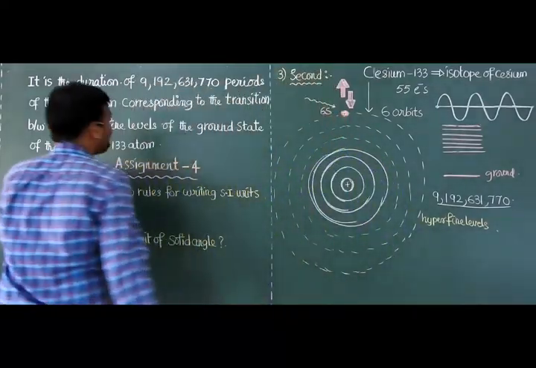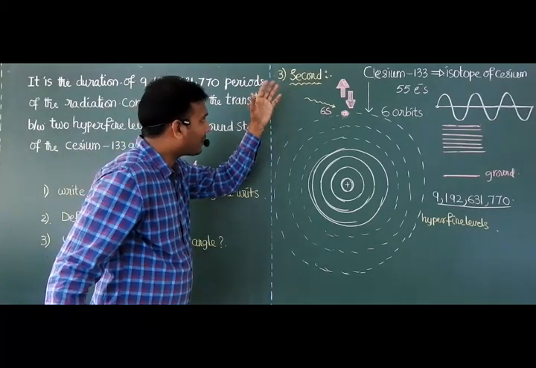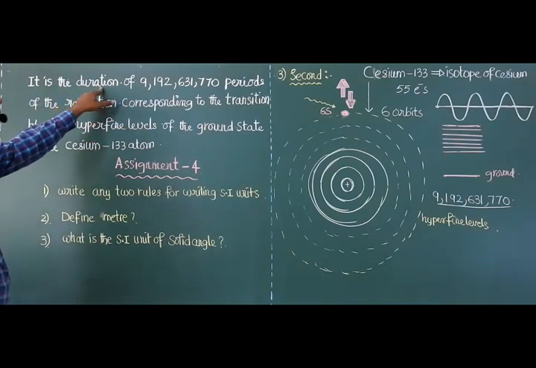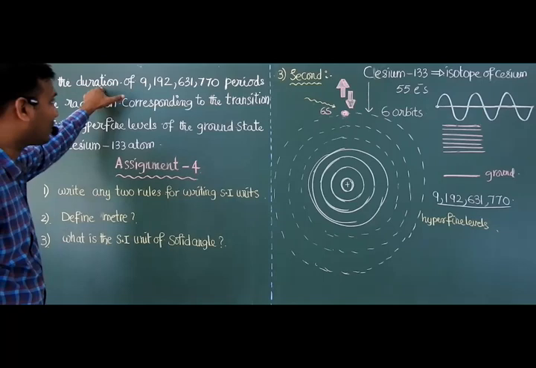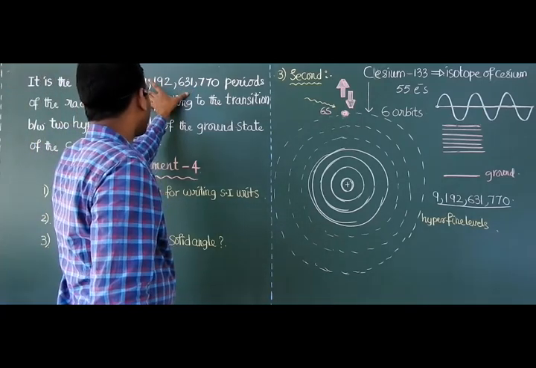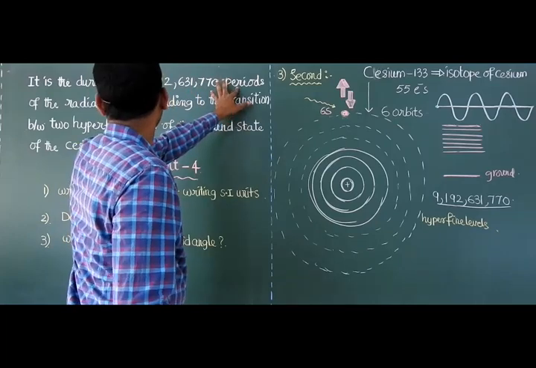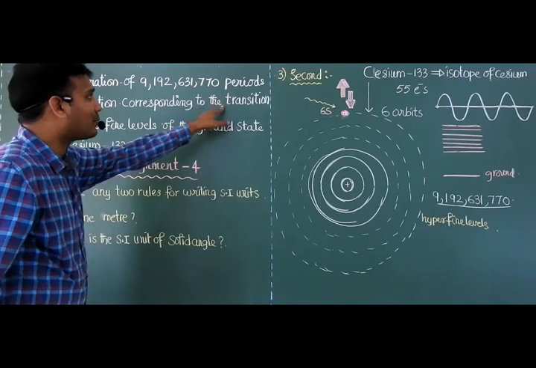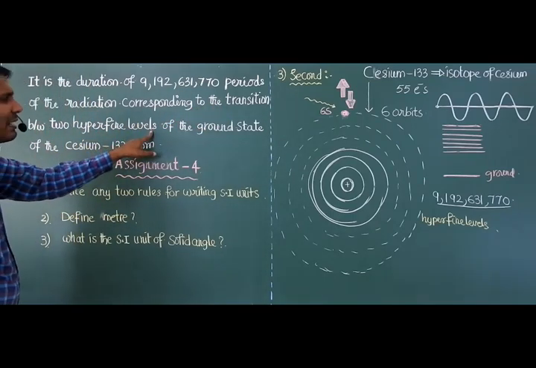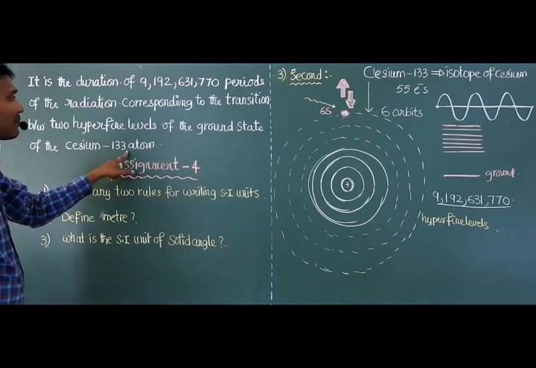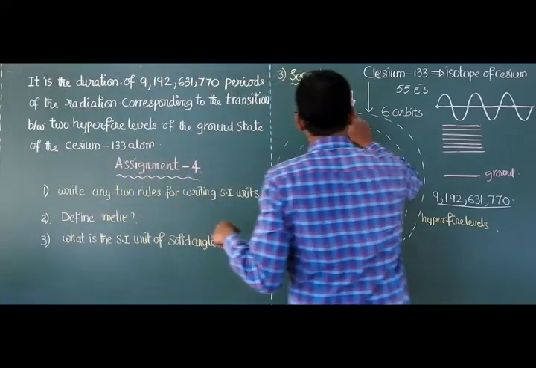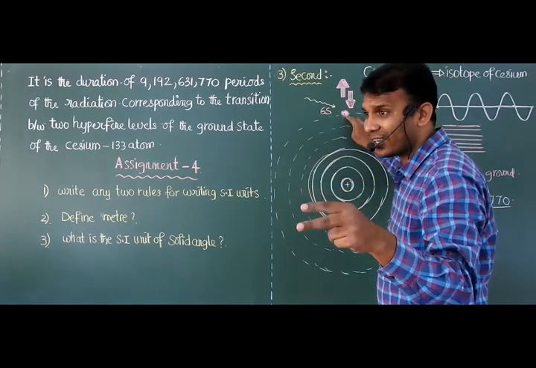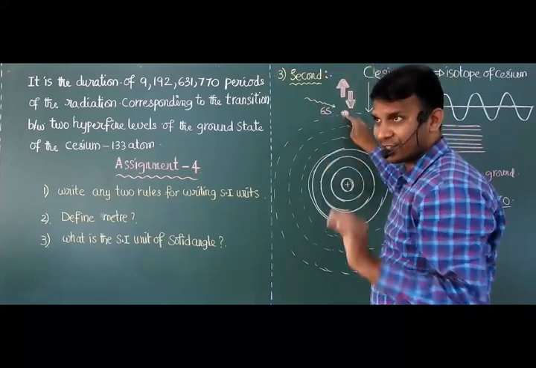Okay, so just now I explained how to calculate the second. That definition here I wrote in the form of a sentence. It is the duration of some 9 millions of periods of the radiation corresponding to the transition between two hyperfine levels of the ground state of the cesium-133 atom. Just now I told you, this electron after excitation, between two hyperfine levels, is executing like SHM.